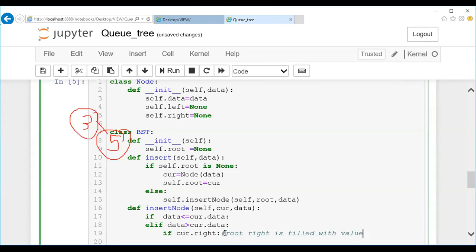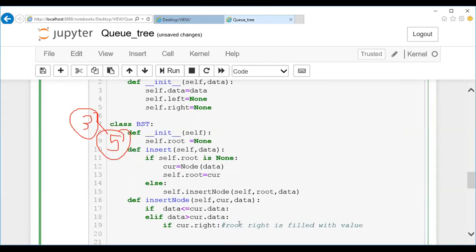So if it is filled with a value, again I'll call this insert function, insert node, with these parameters. Insert followed by current's right, again current dot right, then followed by the data part.